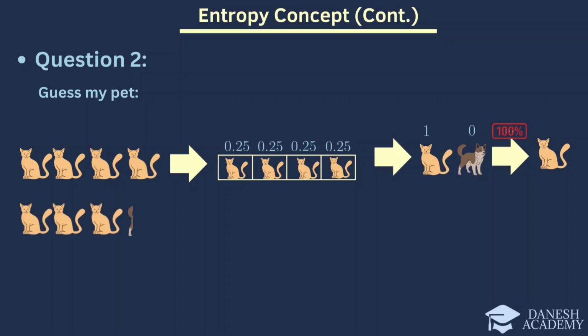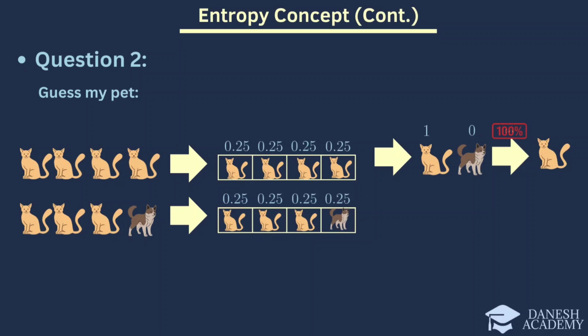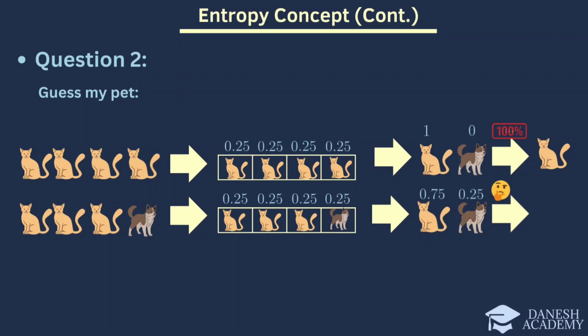In the second line, we have 3 cats and 1 dog. The probability for each animal is still 0.25. However, the total probability for cats is now 0.75, while for the dog, it's 0.25. Since the probability of choosing a cat is higher than choosing a dog, our best guess would still be that my pet is a cat. Here, there is some uncertainty introduced by the presence of the dog, leading to a moderate level of entropy.